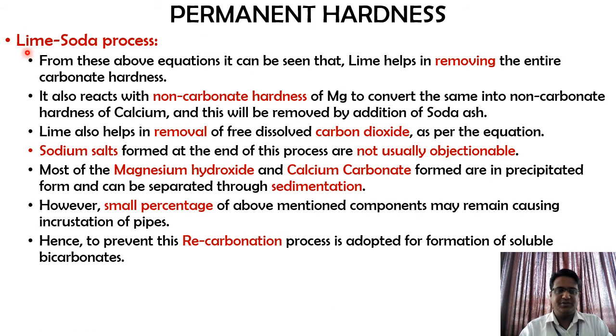Okay. So in the previous slide, we have seen the reactions. Let us see some of the explanation for that. In the lime soda process, from the above equations, it can be seen that the lime helps in removing the entire carbonate hardness. It also reacts with non-carbonate hardness of magnesium to convert it into non-carbonate hardness of calcium, and this will be removed by addition of soda ash.